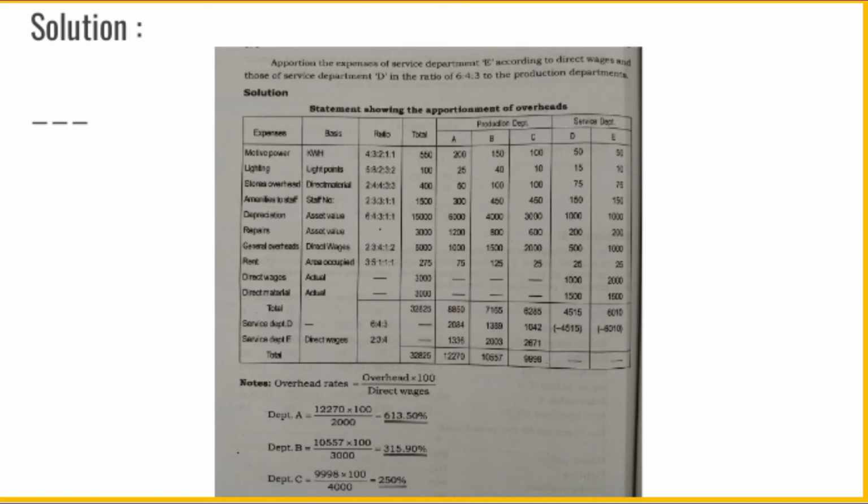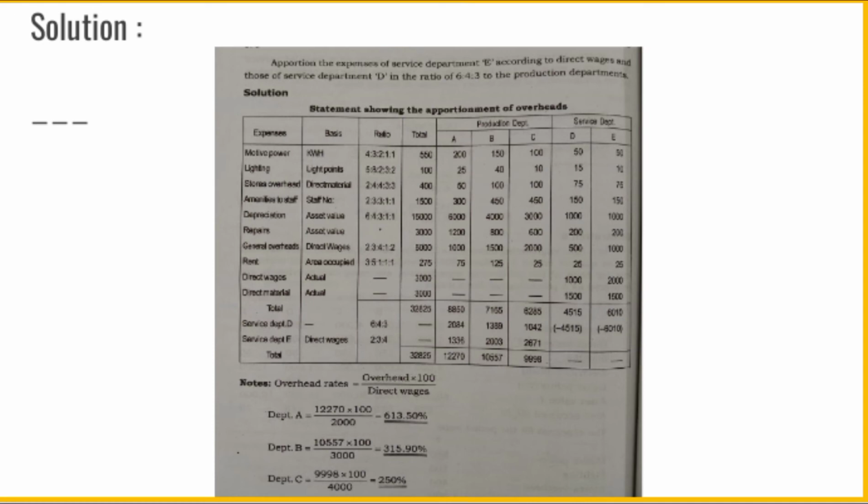Hence, in this problem also, we have to take only the direct wages and direct materials of service departments D and E, while those of production departments are to be ignored. Direct wages actual figures, already allocated, total 3000: Department D 1000 and Department E 2000. Then direct material, also allocated, 3000 rupees total: Department D 1500 and Department E also 1500.